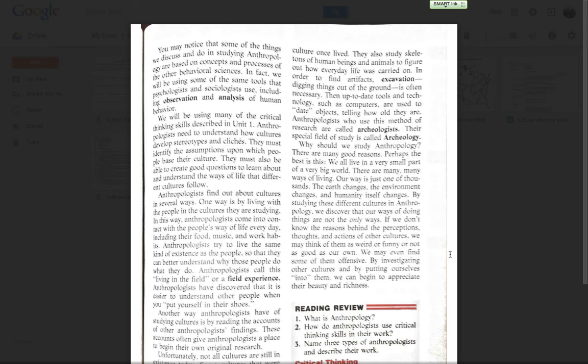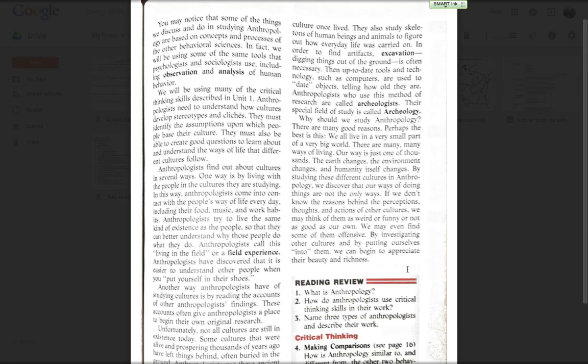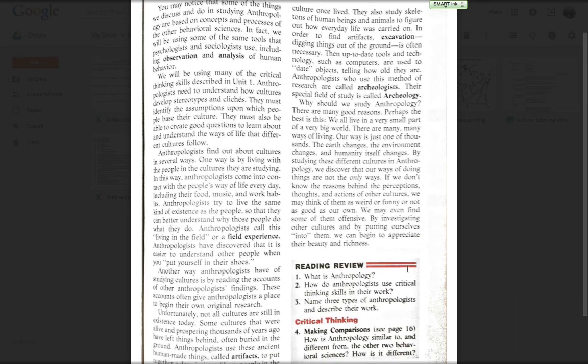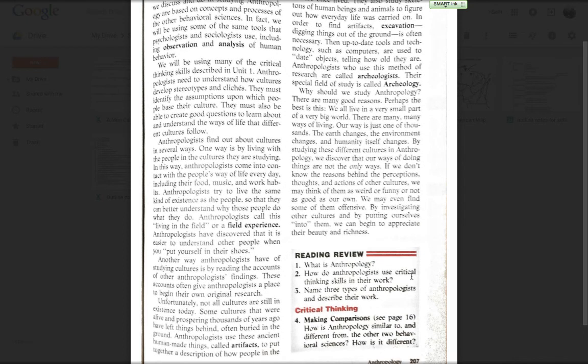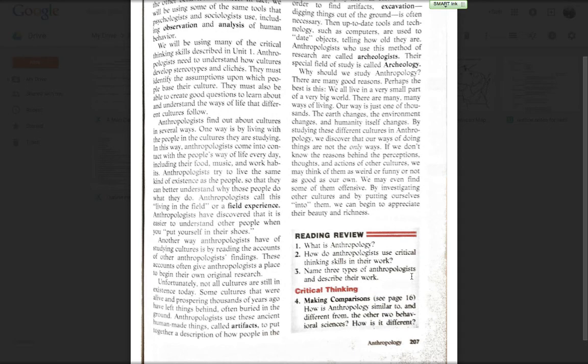Anthropologists find out about cultures in several ways. One way is by living with the people in the cultures they are studying. In this way, anthropologists come into contact with the people's way of life every day, including their food, music, and work habits. Anthropologists try to live the same kind of existence as the people so they can better understand why those people do what they do. Anthropologists call this living in the field or a field experience. Anthropologists have discovered that it is easier to understand other people when you put yourself in their shoes. So you live as they do, when you live in their culture, that's field experience.